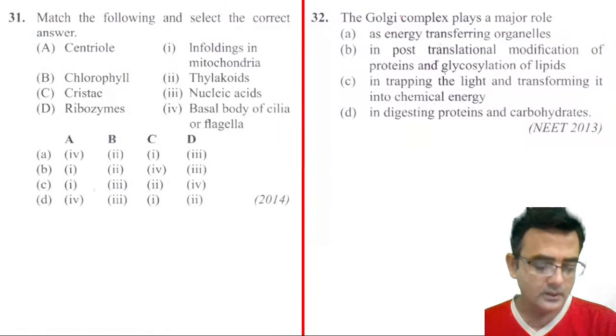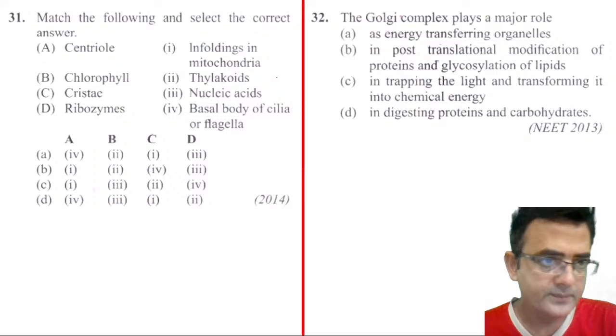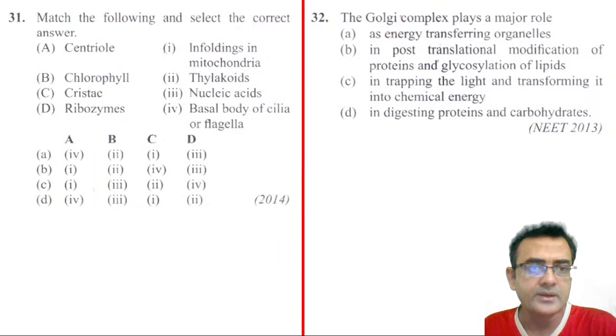Next. Now match the following. Centriole, chlorophylls, cristae and ribosomes, right? The cristae is the enfolding of the mitochondria. Then the chlorophyll is there in the thylakoid membrane.